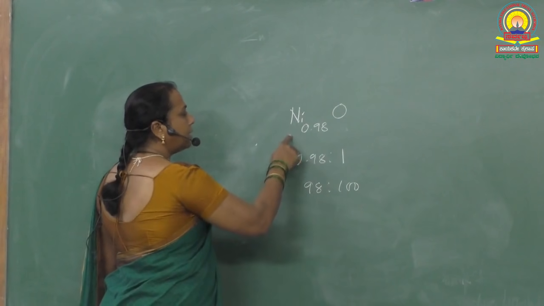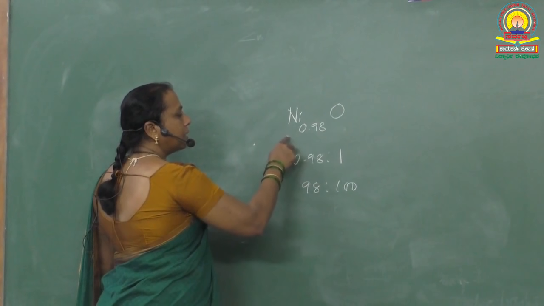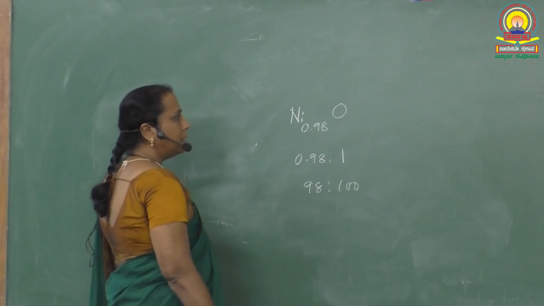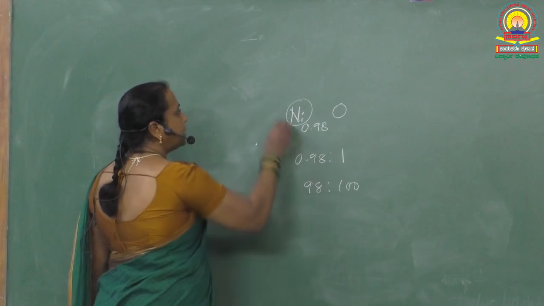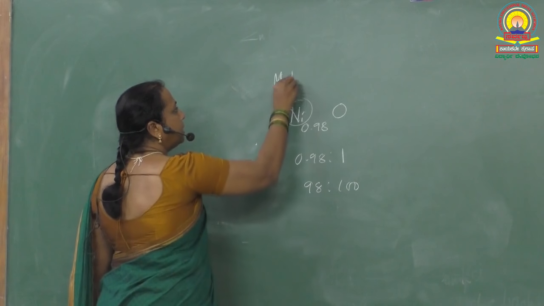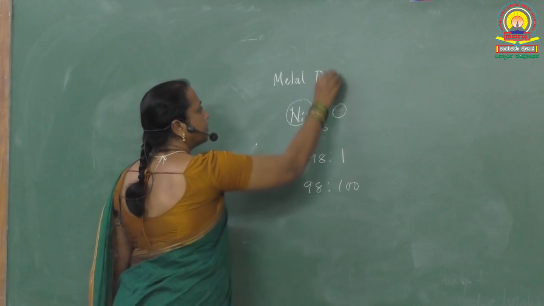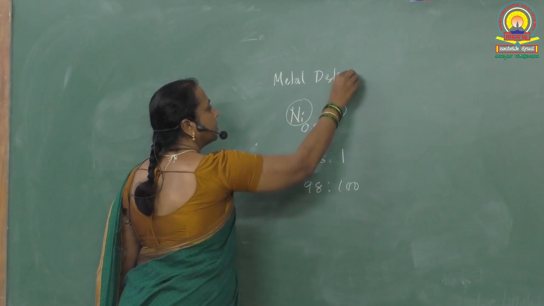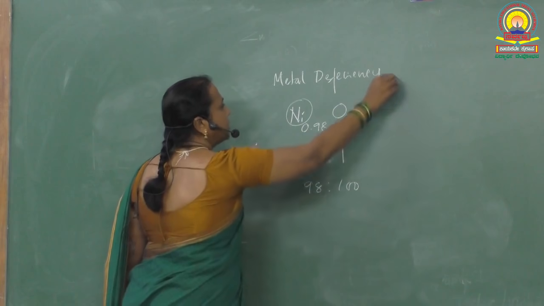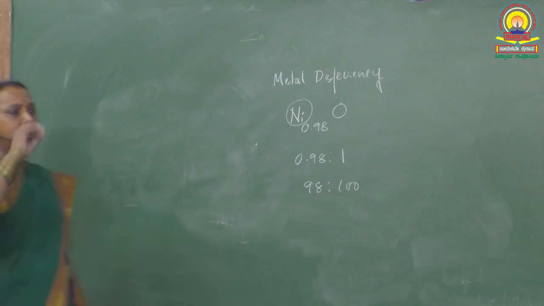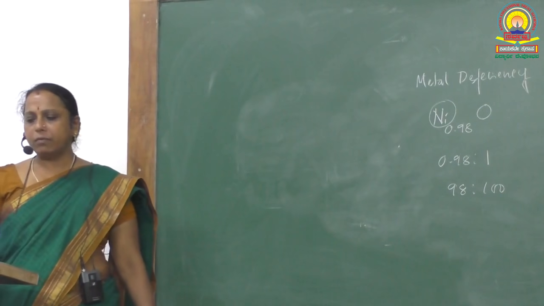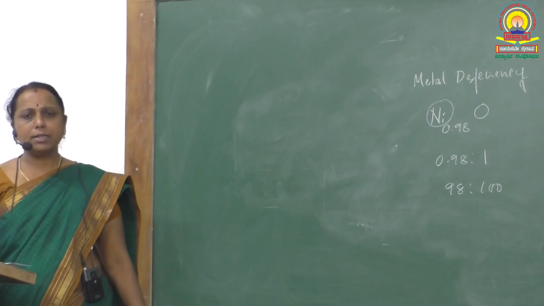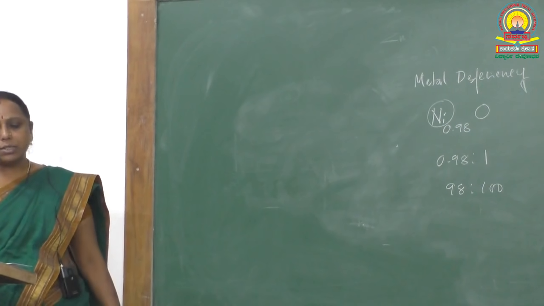That means there are fewer nickel atoms compared to anions, so there are fewer metal atoms. Hence we call this metal deficiency defect. Fewer metals are present, so we call this metal deficiency defect. We shall discuss this in detail in the next question.